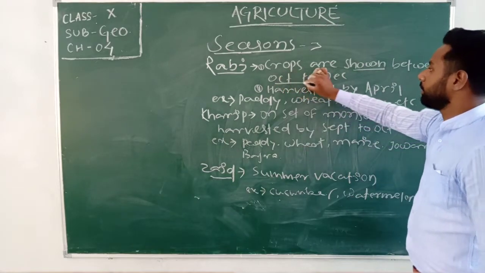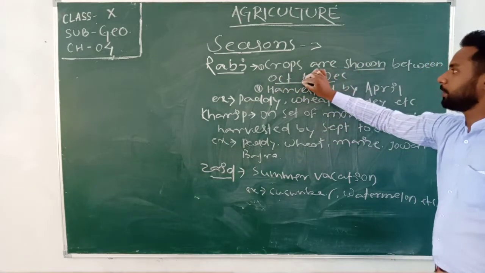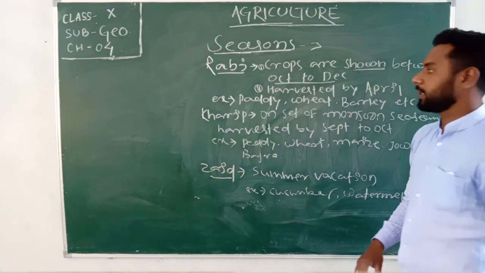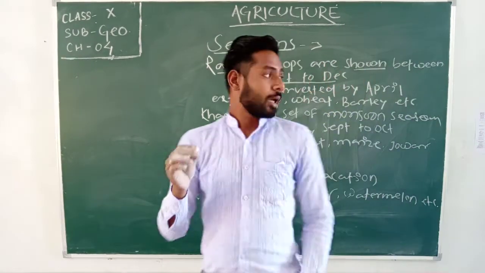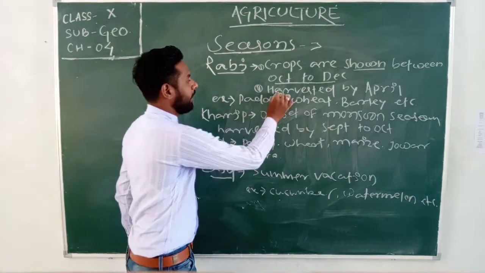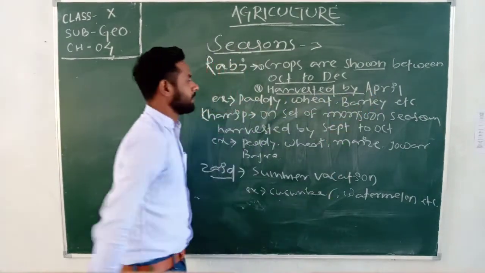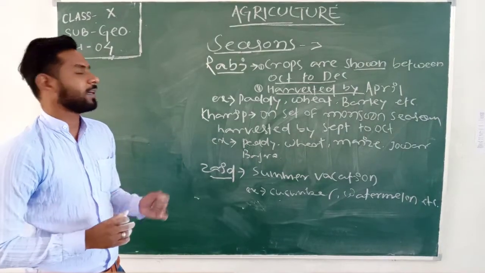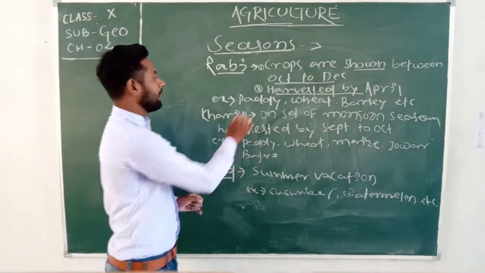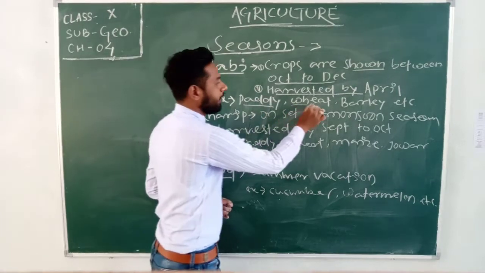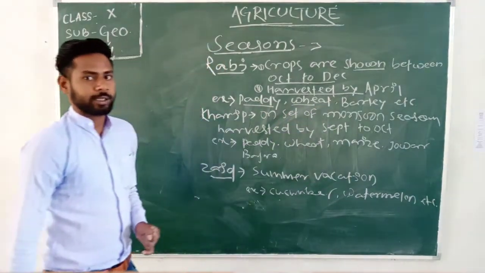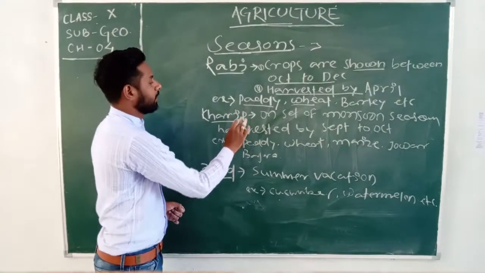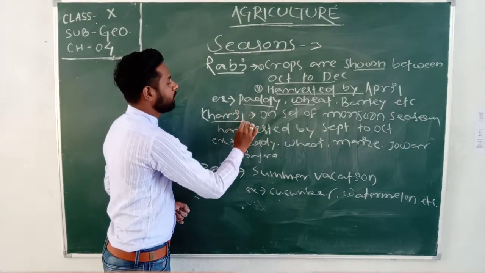In the months of October to December, the seeds are sown in the land. After that, the crops are harvested by April in the Rabi season. Some examples of the crops cultivated during the Rabi season are paddy, wheat, barley, etc. Got it?